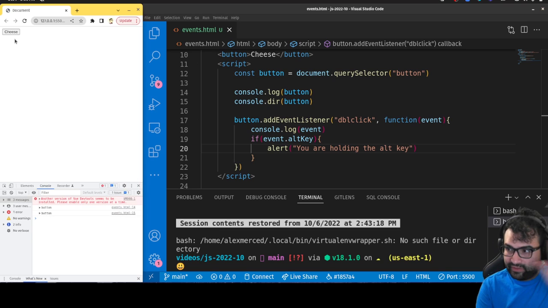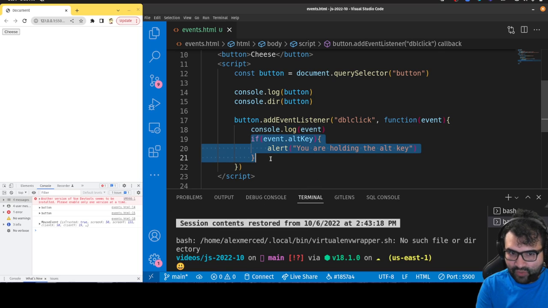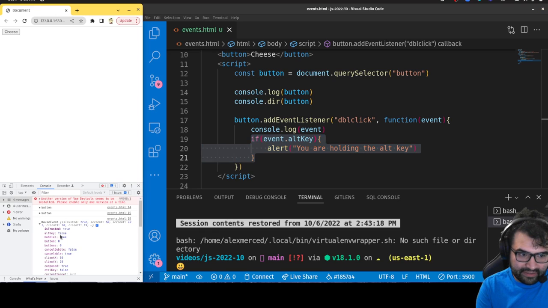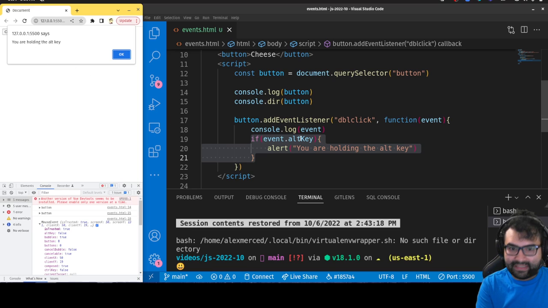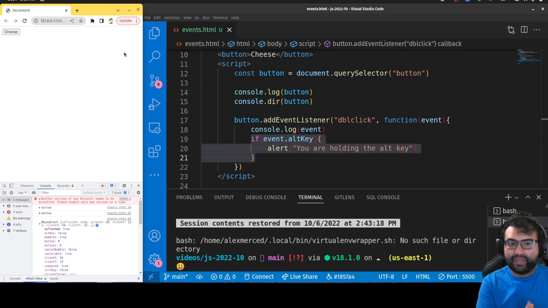Right now I'm not holding the Alt key, so I'll put my hand up. I double click and I just get the log of the event, because I logged the event. This if statement doesn't run because that's not true. I can see in the event object that the altKey property is false. Now let me hold the Alt key and double click, and now I get the alert, because this time it's true. So you can use the information in the event object for lots of different things.